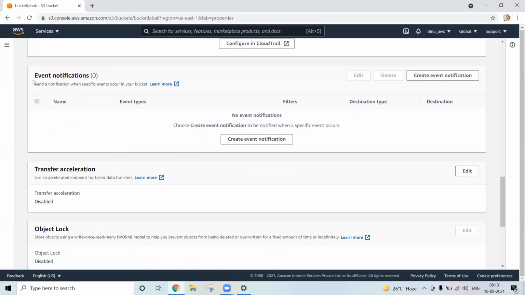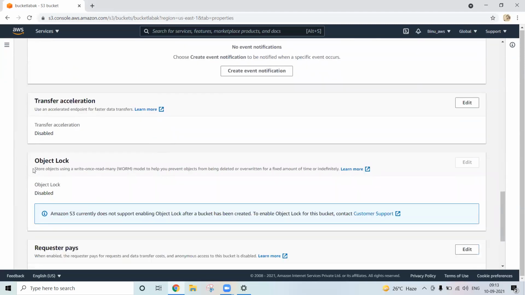Event notification: you can set up notifications based on an action. Let's say someone has added new files to the bucket, then you receive a mail or message like, boss, some new file has been uploaded into the container. So you can get notifications based on the requirement. Object Lock uses a write once read many model that helps prevent objects from being deleted or written to for a fixed amount of time.